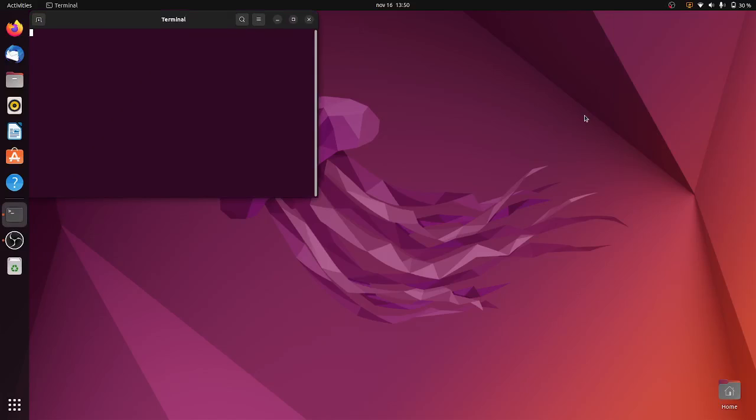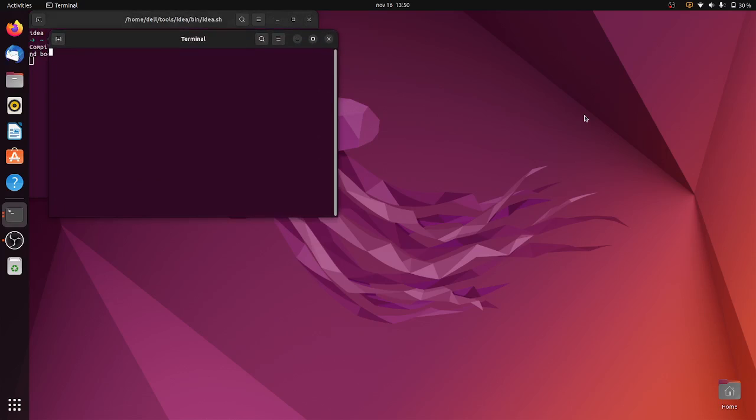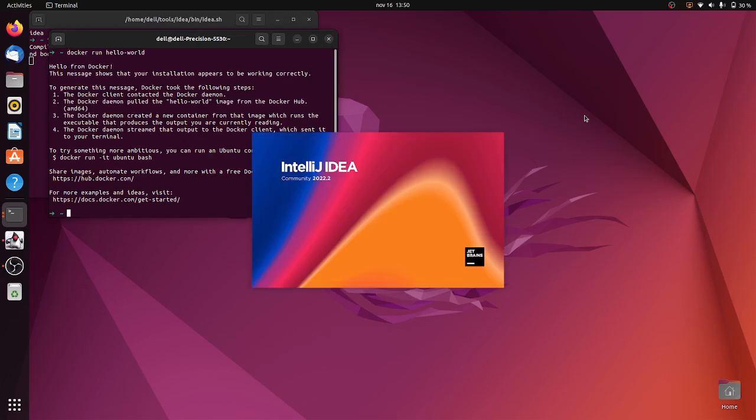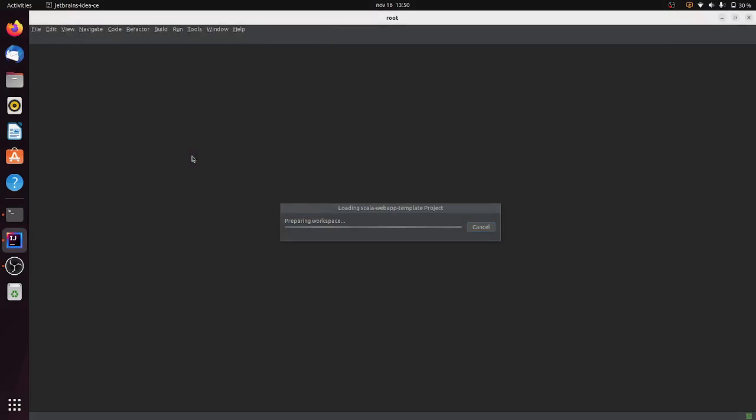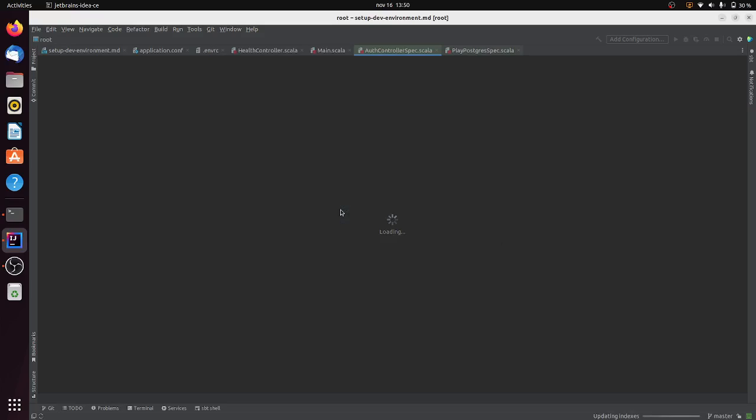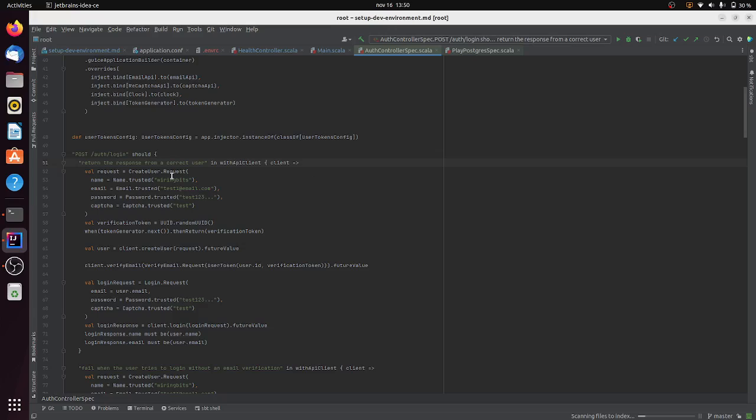So my computer has been restarted now. I am going to launch IntelliJ, and I am going to launch docker run hello-world with no sudo, just to make sure that everything is working the way we expect it. Then let's wait for IntelliJ to catch up and try running the test once more. Let's just wait some seconds until it works.